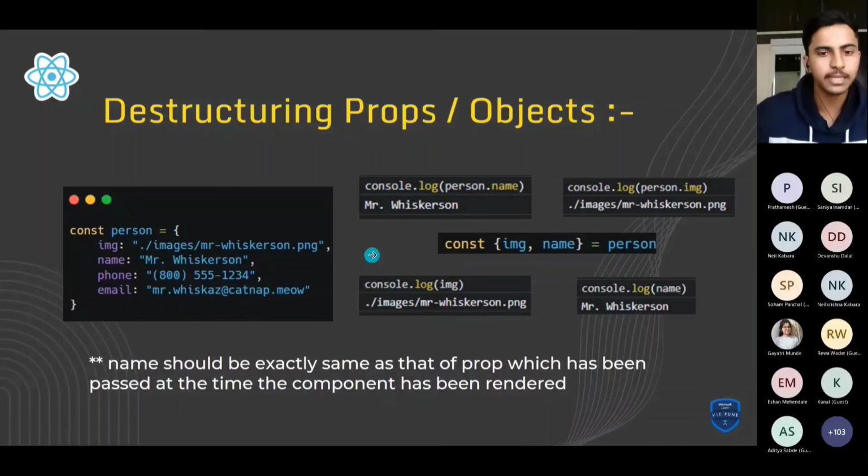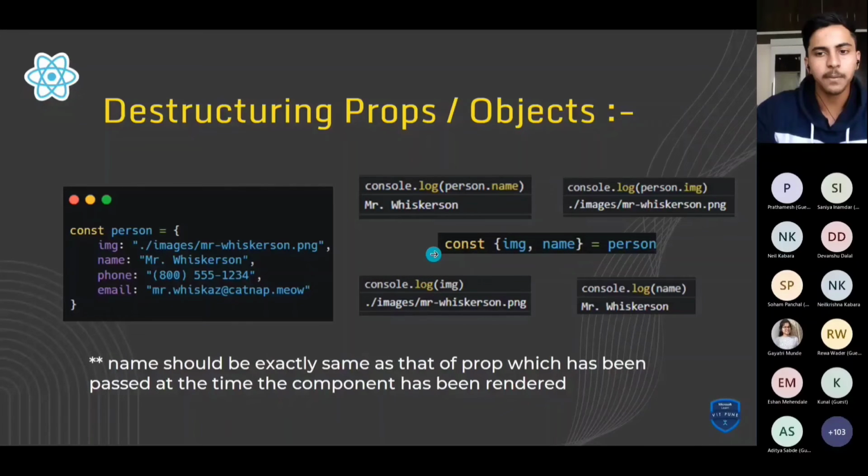To make this easier, we will be using the destructuring objects concept. After the ES6 version of JavaScript, we can destructure that particular object and use simpler syntax. As you can see in this person object, we won't be needing phone and email, right? We only need image and name. So we can unpack those particular properties from the object. From the person object, I have unpacked the two properties, which are image and name.